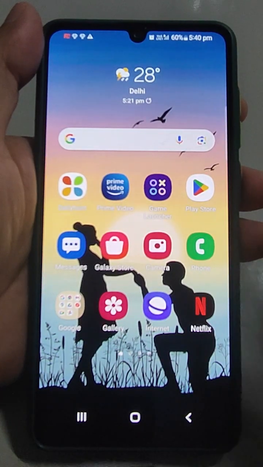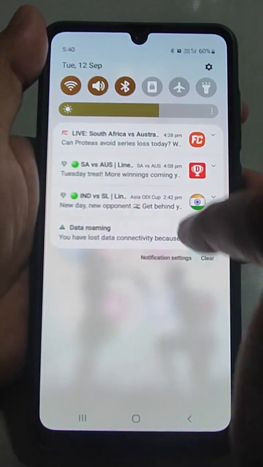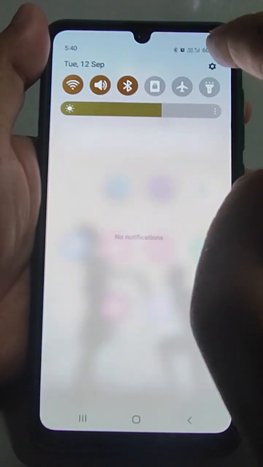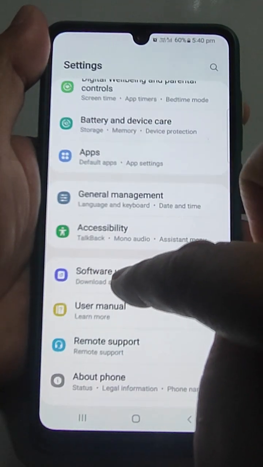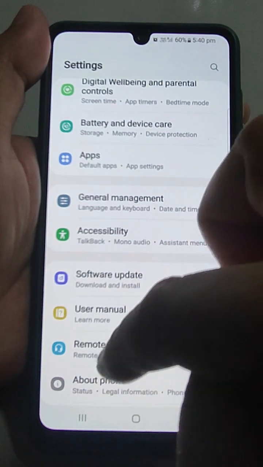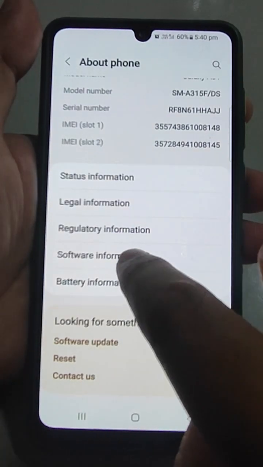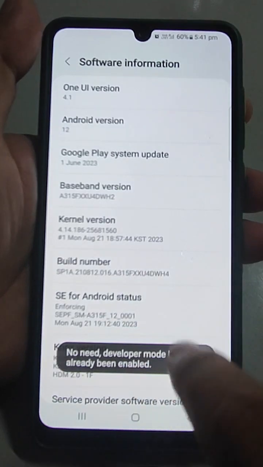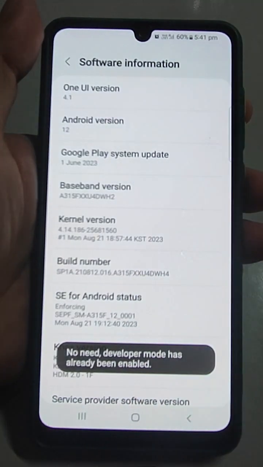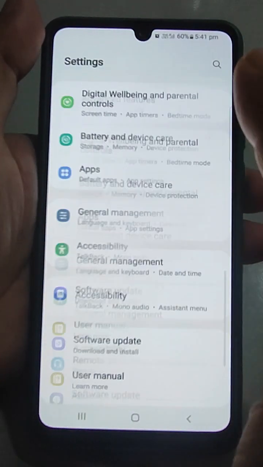If it is not working in this mode also, then you quickly go to the developer option. Developer option you can activate by going here. I have already activated it. If this is not coming and your drop down menu is ending here, go to about phone and then go to software information, build number, press 7 times, 7-8 times. Because I am a developer, it is coming, and after that enter that pattern, and that developer option will come in the last setting menu here.